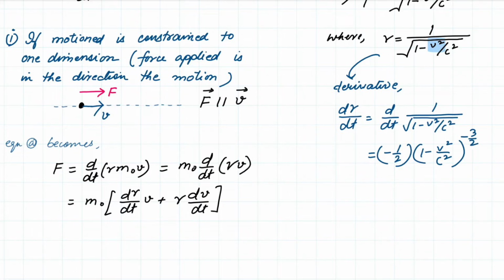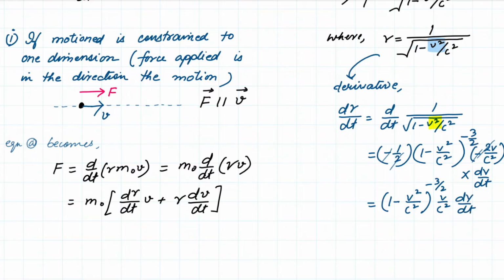And then if you take the derivative of v square, you end up getting minus twice v upon c square into dv upon dt. The minus and minus get cancelled, the 2 and the 2 get cancelled, and this simply becomes 1 minus v square upon c square to the power minus 3 upon 2, v upon c square, dv upon dt.